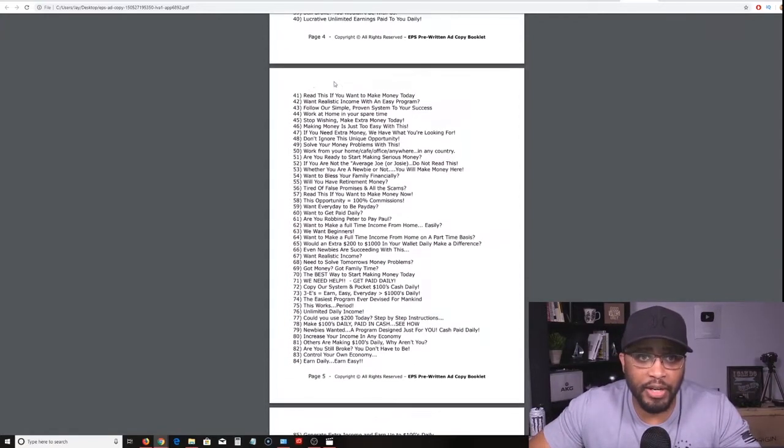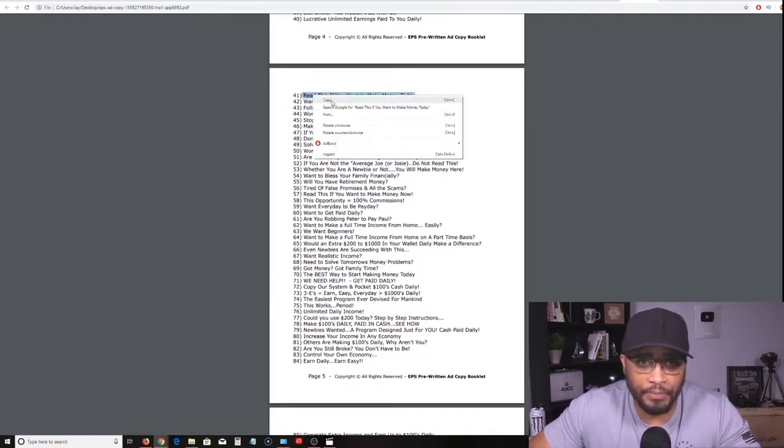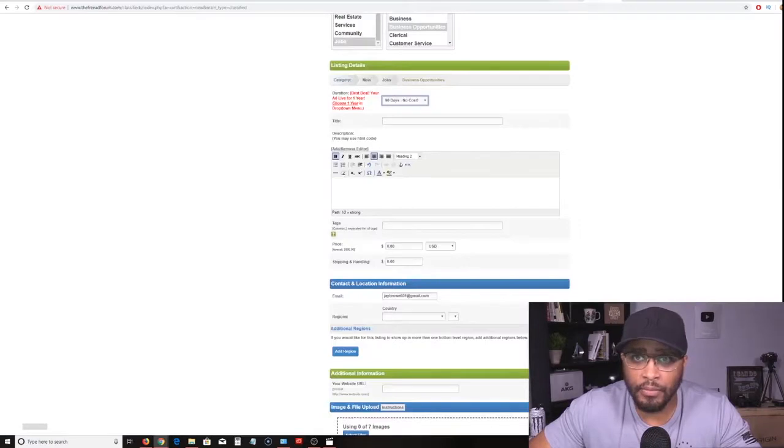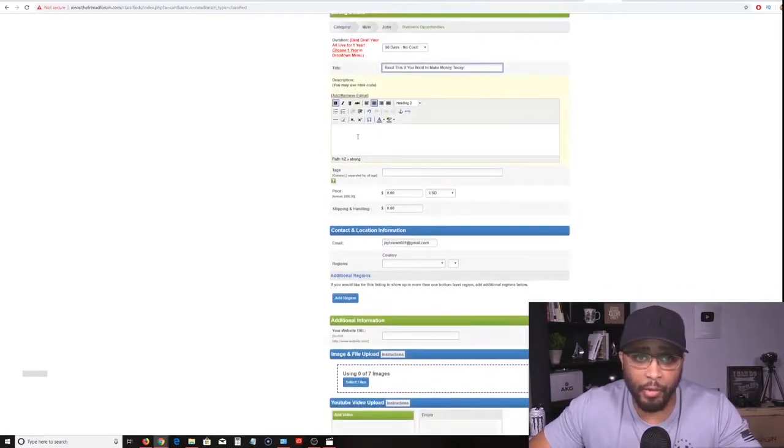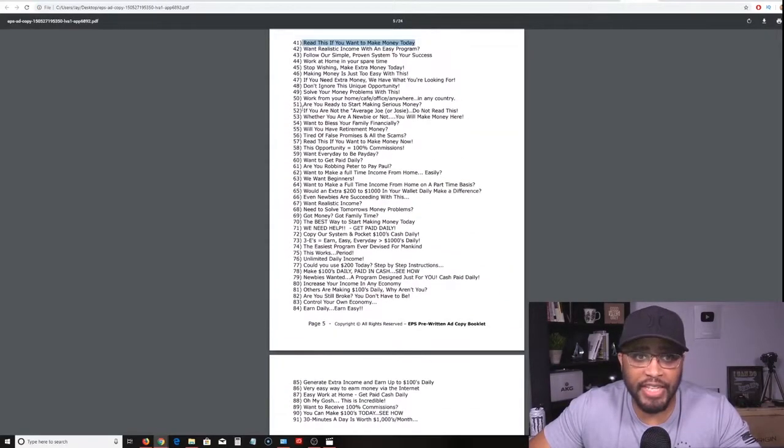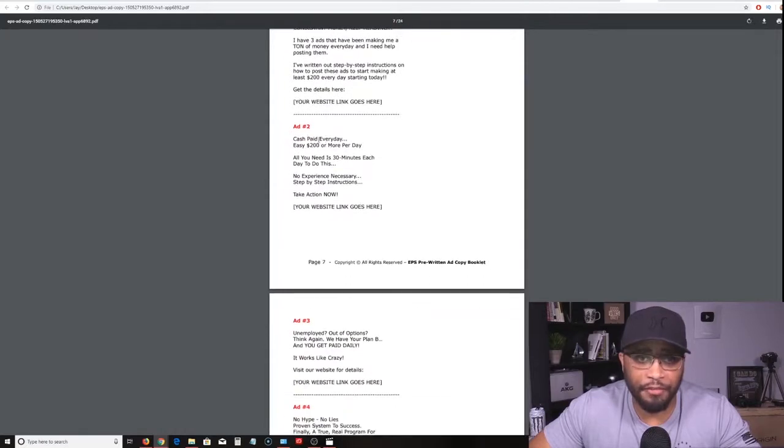So I'm going to copy one of these ads here. Let's copy this one. And I'm going to paste it. Bam. It's that easy. And right here is where you put your ad body. So every one of these headlines here will fit all of these bodies. So you can just choose whichever one you like the best.